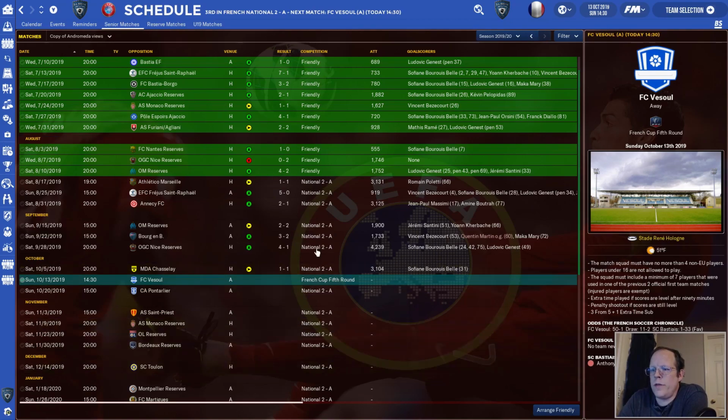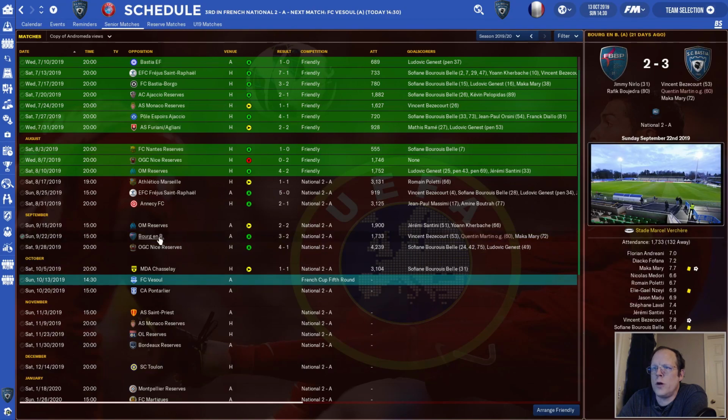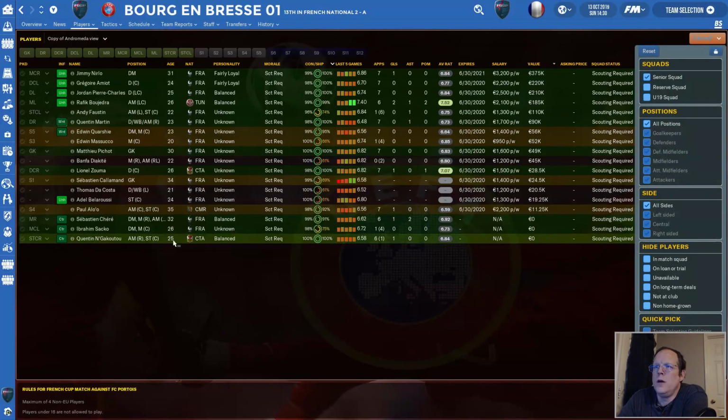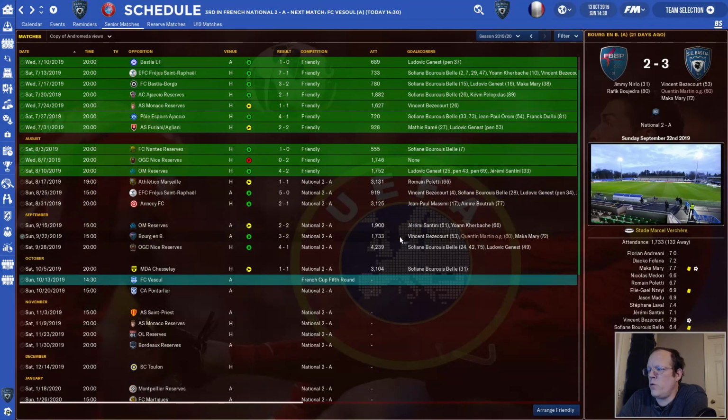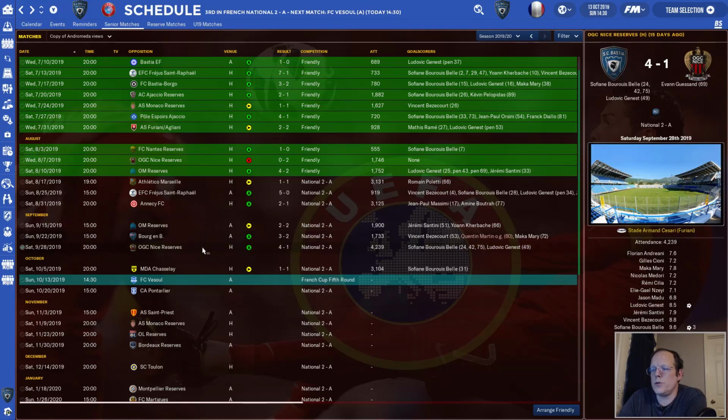After drawing with the Olympique Marseille reserves, we were away at Bourges and Brest, that's it. And we won 3-2. Bezoukort, a 53rd minute goal. Quentin Martin had a 16th minute own goal for Bourges, and Makamari, a 72nd minute goal off a nice set piece. We were then home against the Nice reserves, and we absolutely thrashed them 4-1.